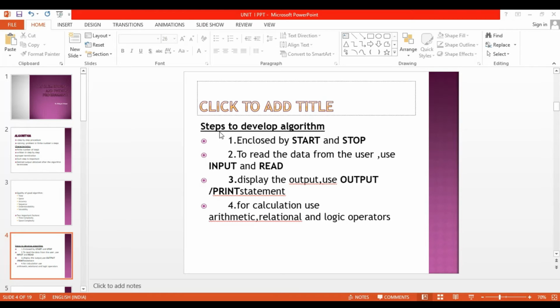For calculation we are using some operators. The operator means it is a symbol used for calculation. So we are using arithmetic operators, relational operators, and logical operators.